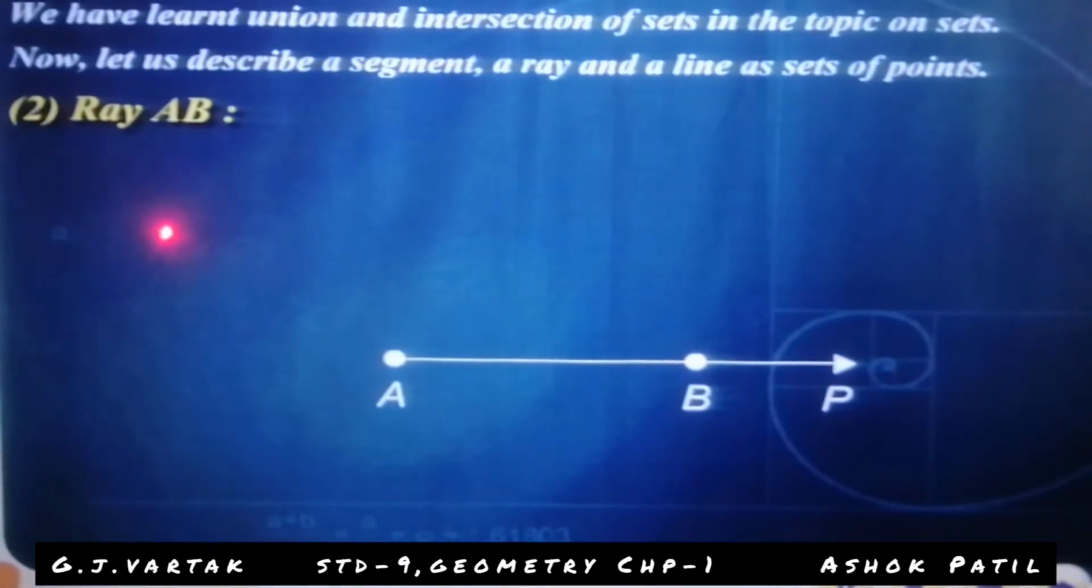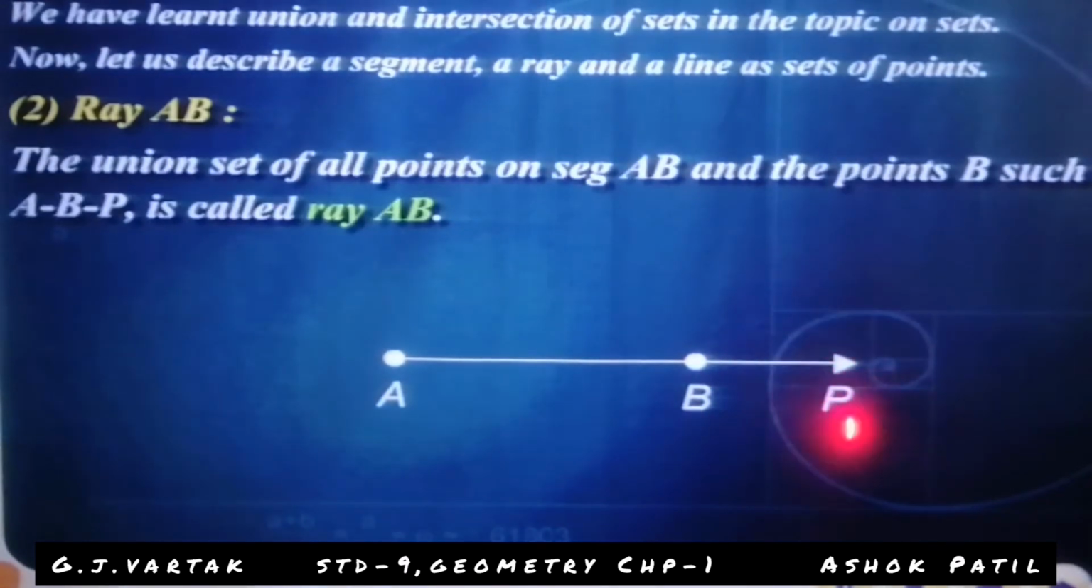Ray AB. This is the arrow here. That's why one side is limited and the other side is unlimited, and that's why the ray is called a ray. The union set of all points on segment AB and the points P such that A-B-P is called ray AB. It is also called ray AP.